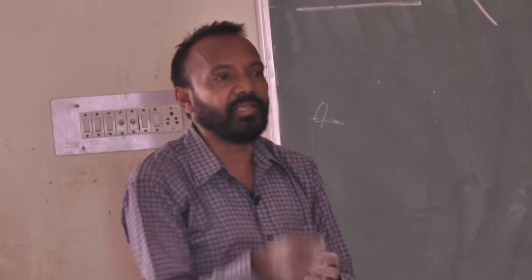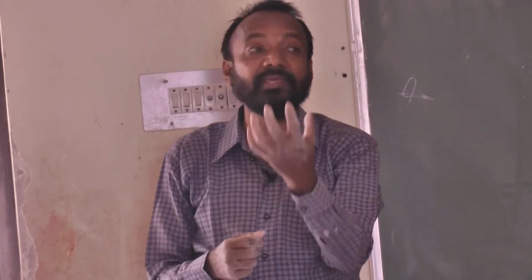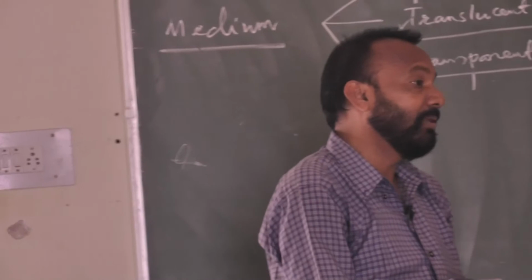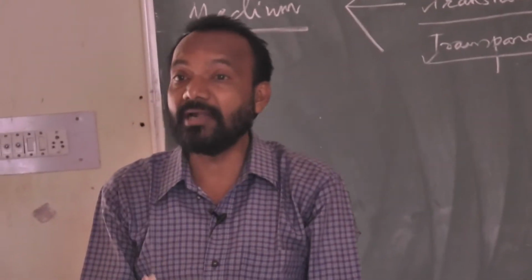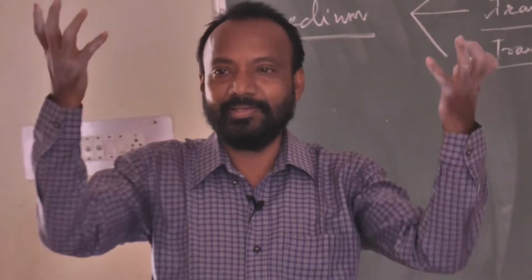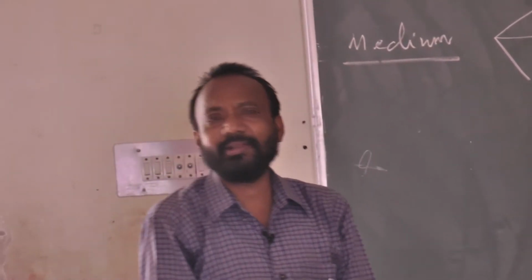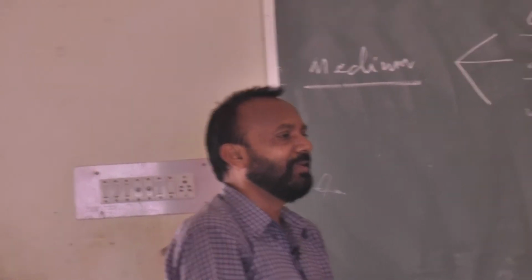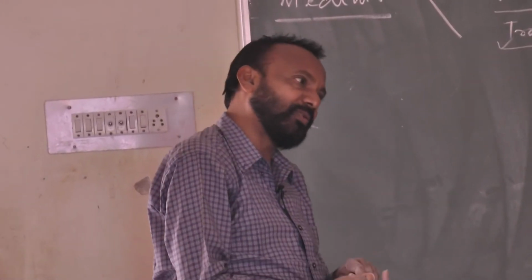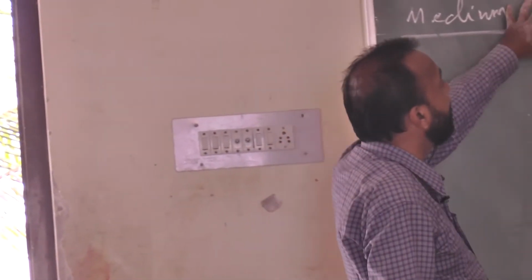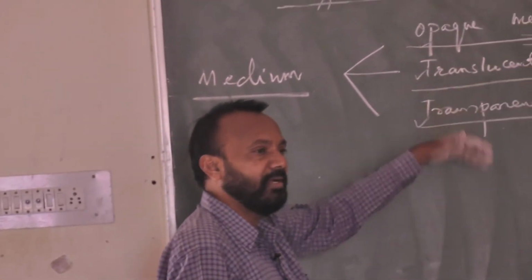Suppose light energy is falling, that means it is passing through the atmosphere, passing through a glass surface, falling on a mountain, falling on the road, building, plant, river, everywhere. Natural phenomena are there, and light energy is incident on them, and we observe how the light energy passes through or does not pass through, or even if it passes, only partly and not completely. So accordingly, surfaces are divided into mediums: opaque, translucent, and transparent.